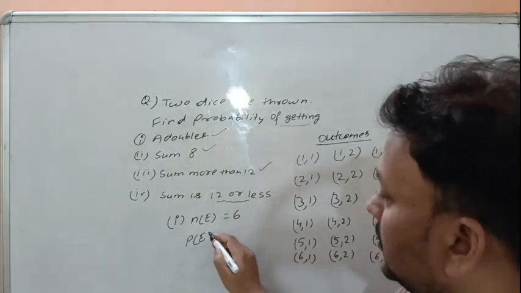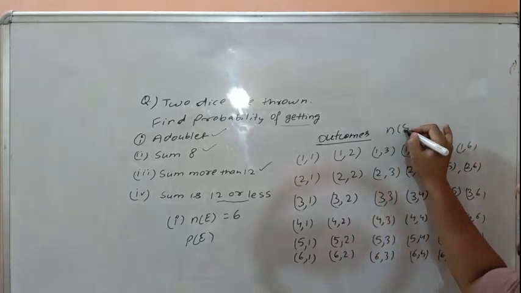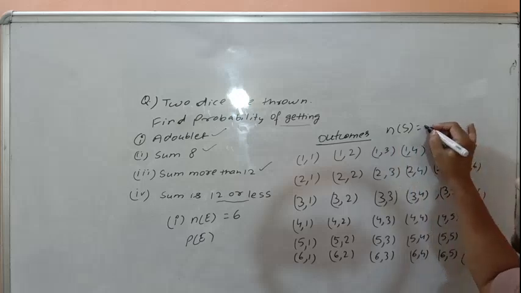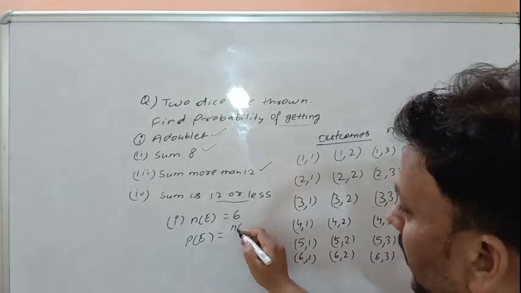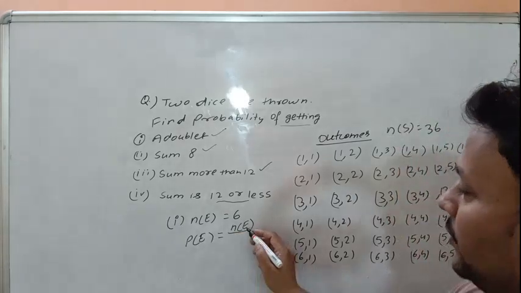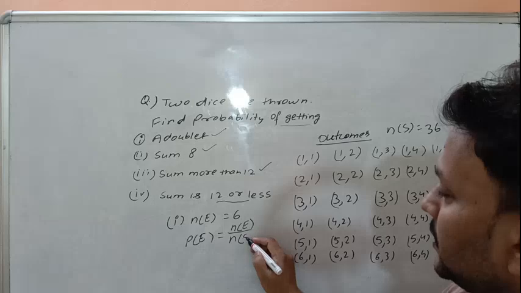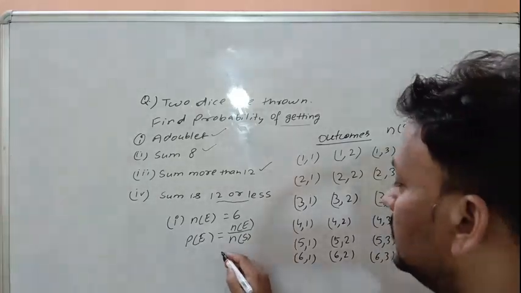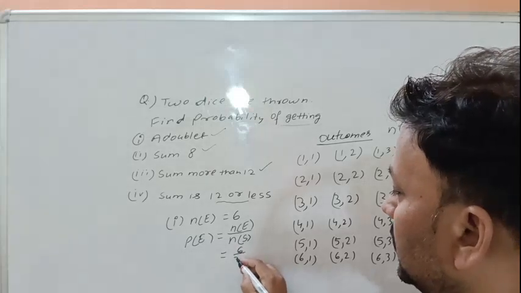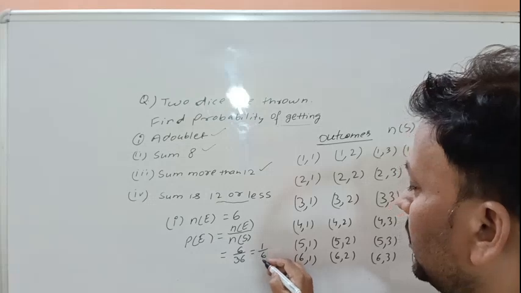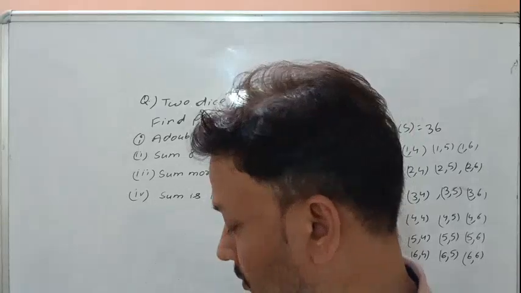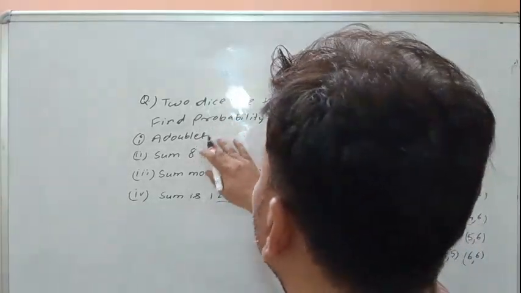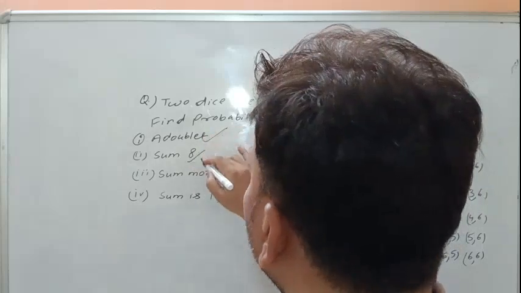Then required probability is number of favorable outcomes or events divided by number of sample space or outcomes, which is 36. 6 over 36, that means 1 over 6 is the required answer. First part is done. Sum is 8.